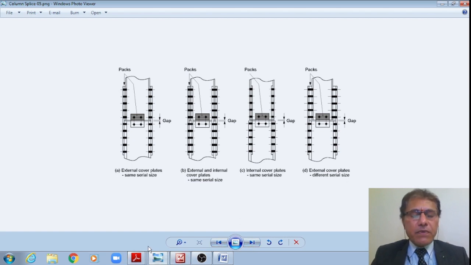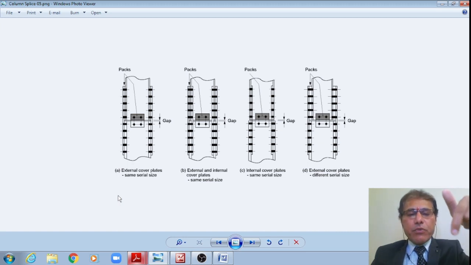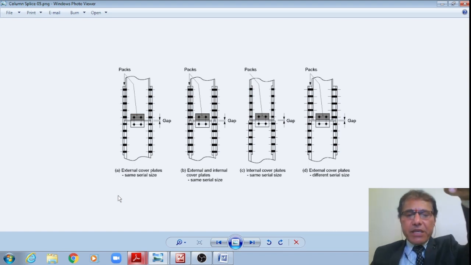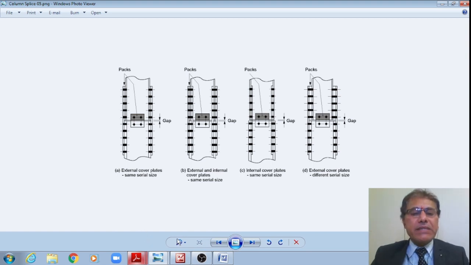Now once you understand what we are going to discuss, let us see a numeric problem at a quicker pace, student, right? First we'll see three problems. One is a column where both columns are of the same size, subjected to pure axial force only. The second problem is that both columns are of different cross sections and they are subjected to axial force alone. And the third problem is that two columns are of the same cross section but they are subjected to 1 axial force, 2 shear force, and 3 the bending moment. These three problems we'll examine in today's class, right?